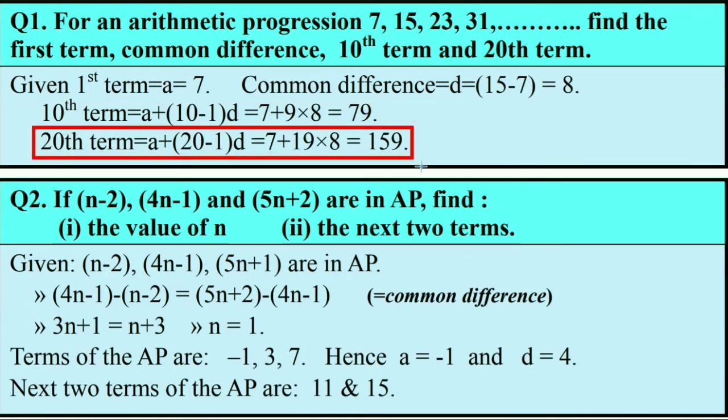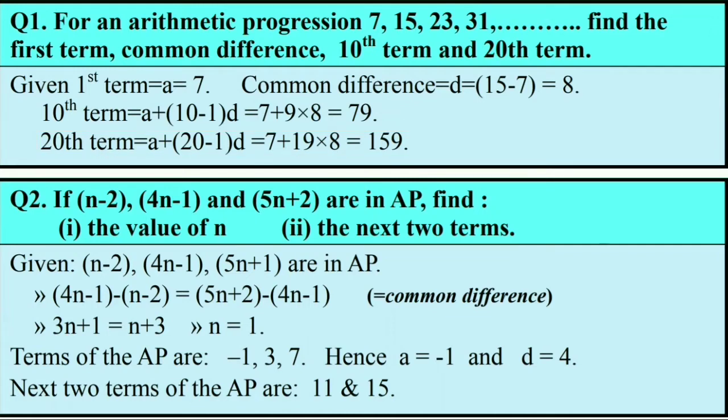And 20th term is equal to A plus 20 minus 1 multiplied by D, hence the value is 159. So the answer is first term 7, common difference 8, 10th term is 79 and 20th term is 159.